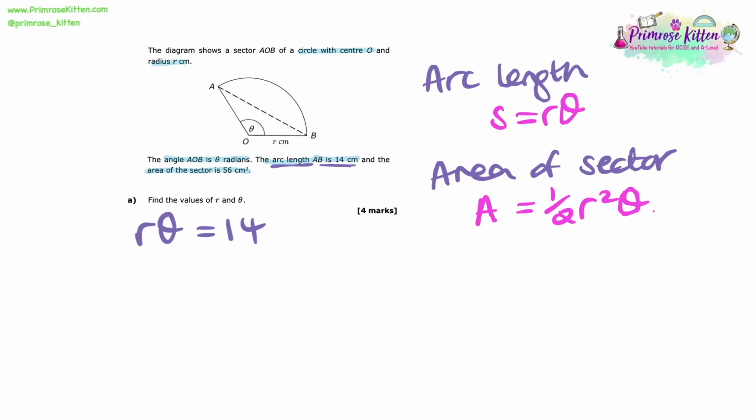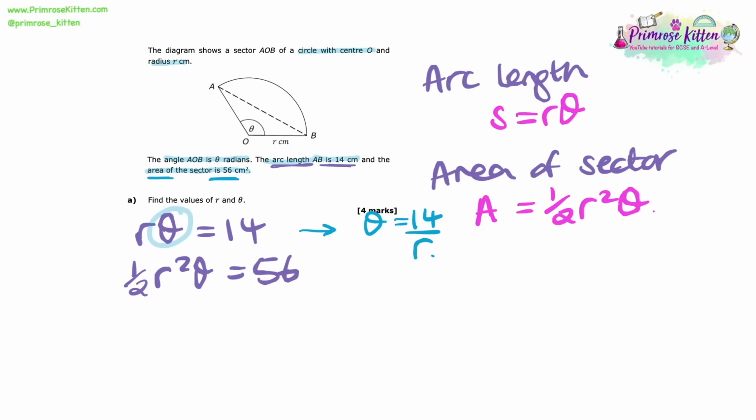We know that the arc length is equal to 14, so we can say that R theta equals 14. We also know that the area of the sector equals 56, so we can say that 1/2 R squared theta equals 56. Now what we have here is a pair of equations that we can solve simultaneously. So what I would probably do here is rearrange this first equation to get theta as the subject. Here I find that theta equals 14 over R.